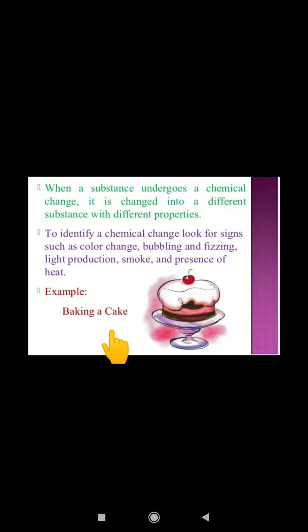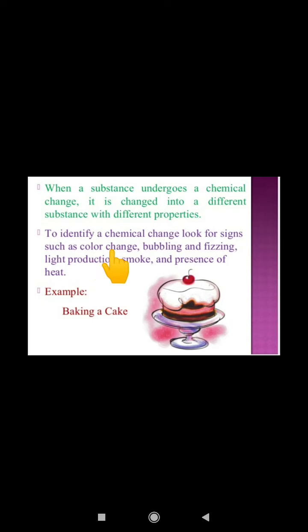So when a substance undergoes a chemical change, it is changed into a different substance with different properties. Because the chemical composition of the substance will change, the new substance which will form by the chemical change will have totally different properties from the initial substance.